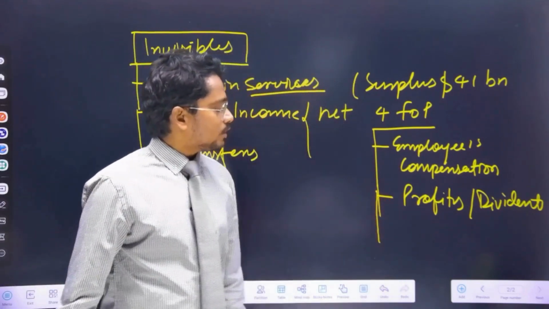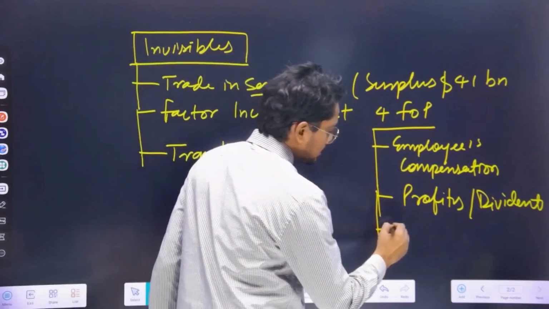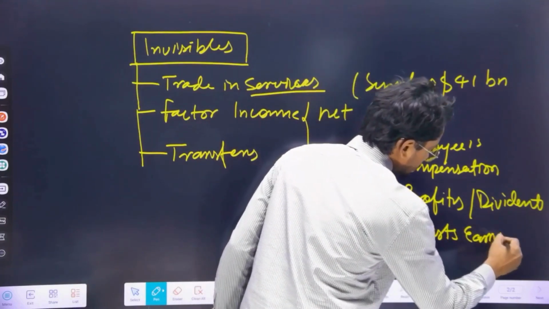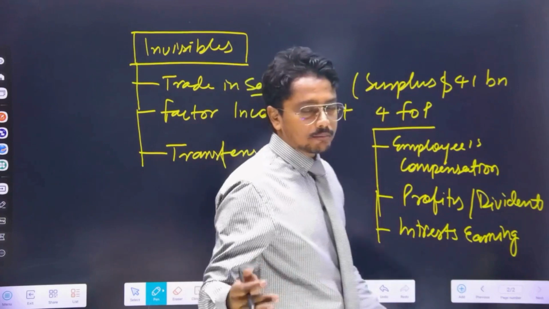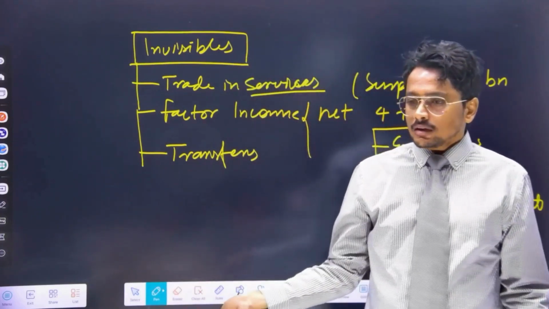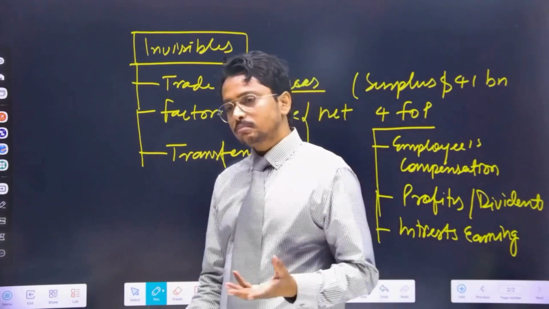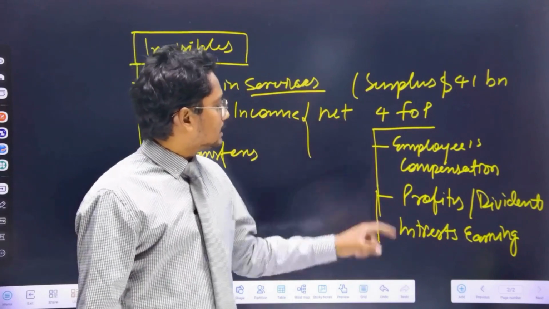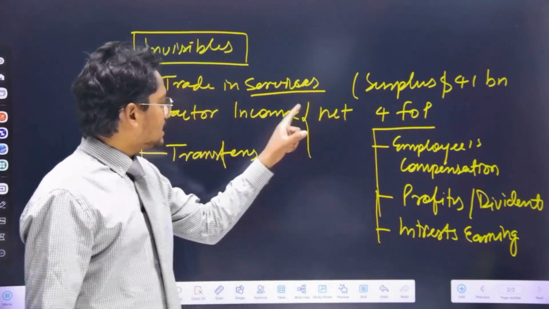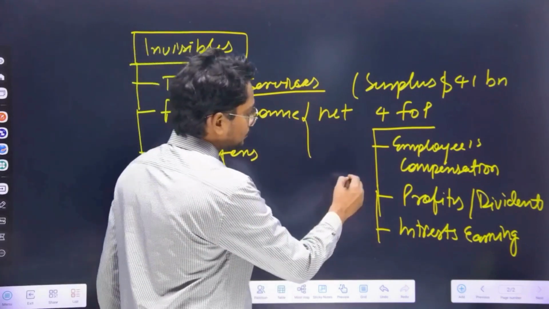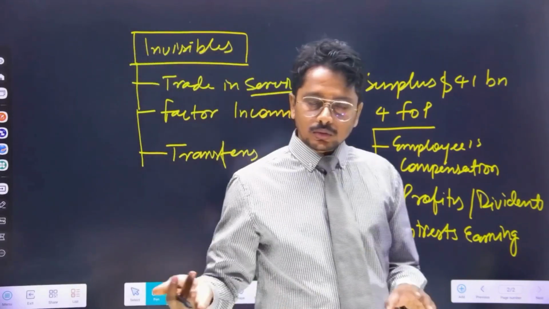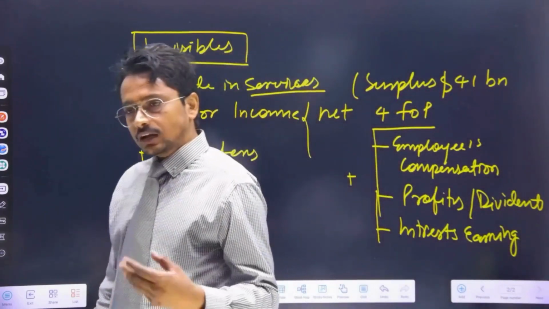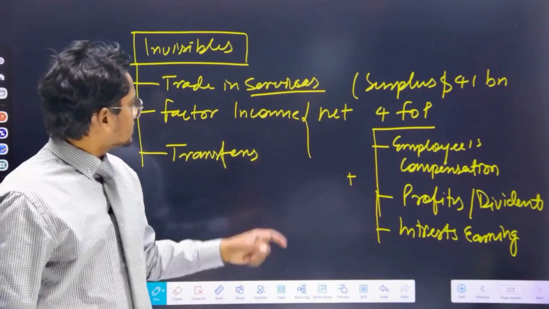What else comes under four factors of production? Interest earning. If an Indian bank or any other institution has lent some amount to some foreign players or government, it will earn interest. So that will also be added in the category of four factors of production, and the net will be added. If it is positive, it will be added to India's current account surplus side. If it is negative, it will add to the deficit. So that is four factors of production.